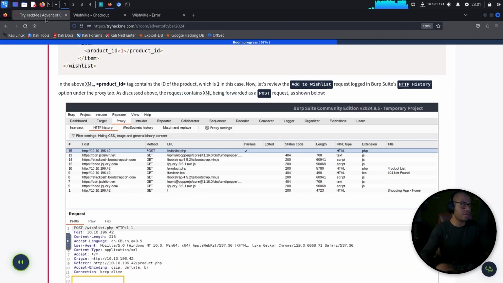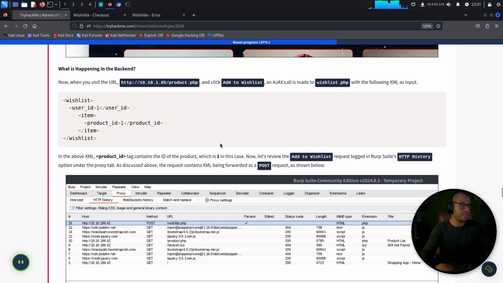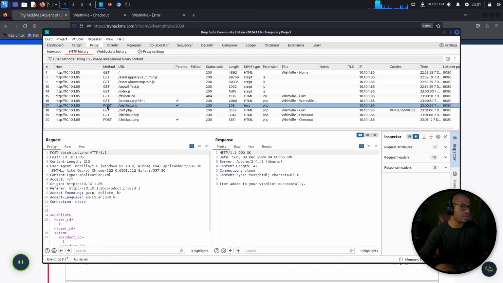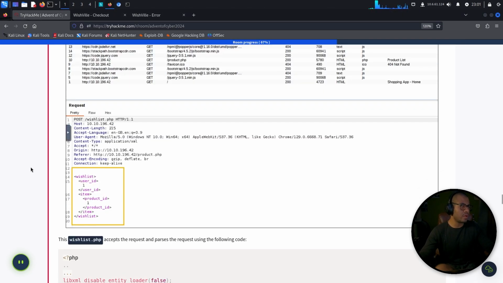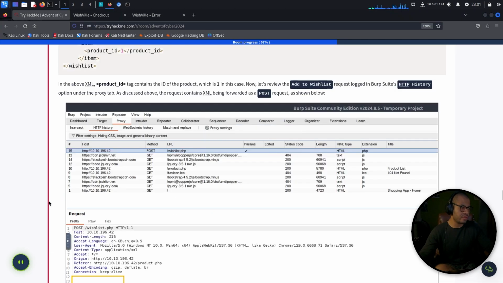So what were you saying here? That in the above XML the product ID tag contains the ID of the product, which is one in this case. Now let's review the add to wish list request logged in Burp Suite's HTTP history option under the proxy tab as discussed above. The request contains XML being forwarded as a POST request as shown below. So there is a POST request here to wishlist.php, right? Yes.